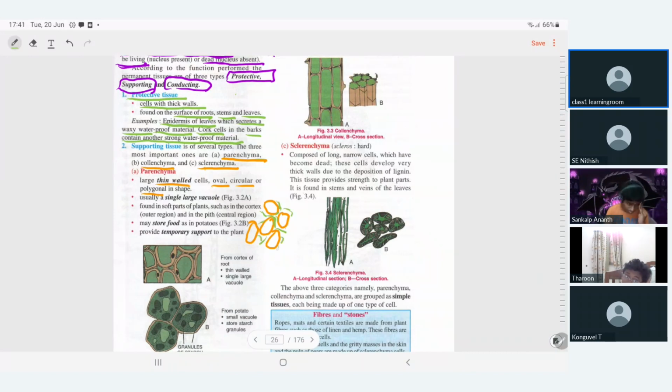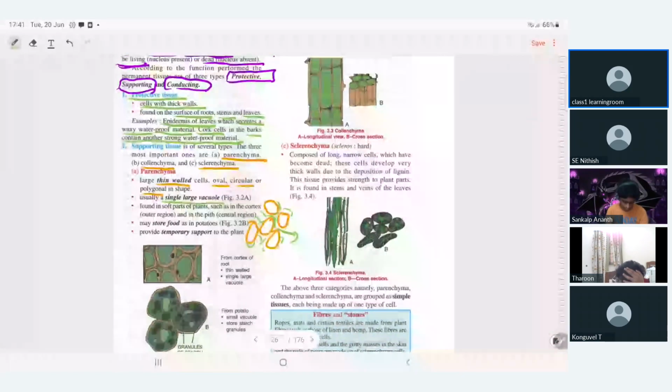They actively divide, and you can see the spaces are called intercellular spaces, a lot of space between the cells. You can also see a single large vacuole inside the cell.